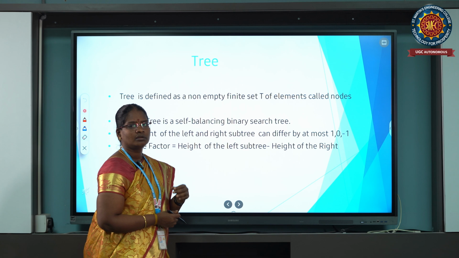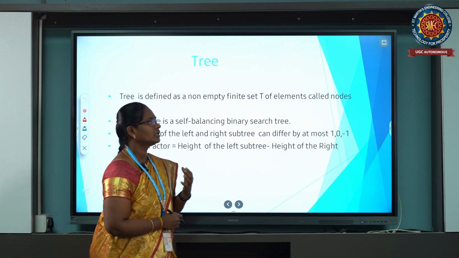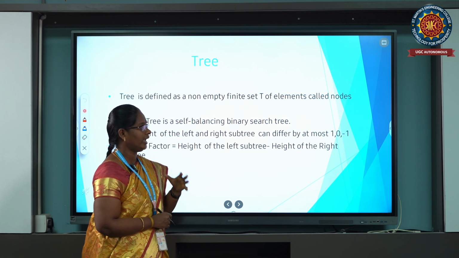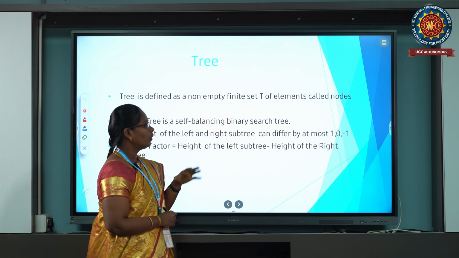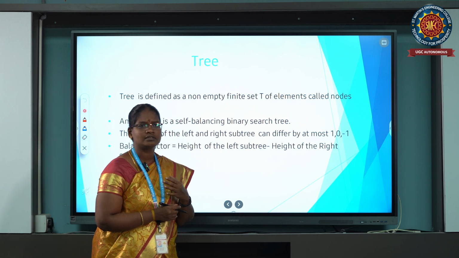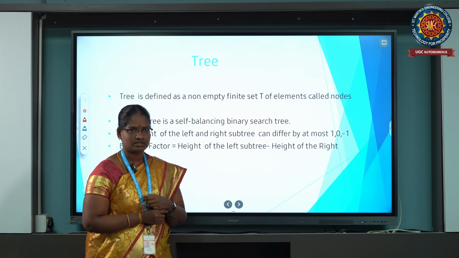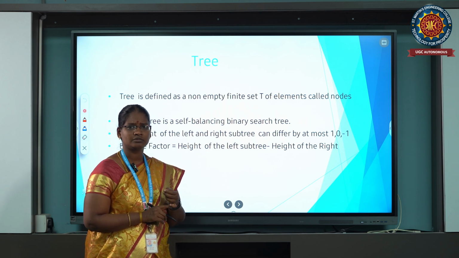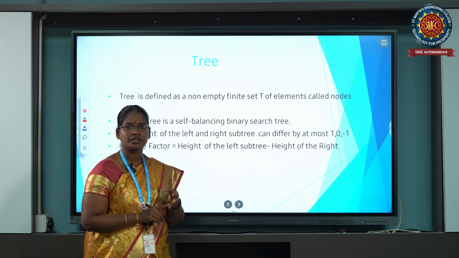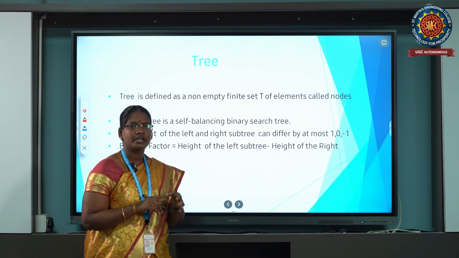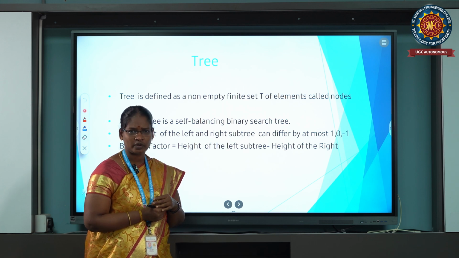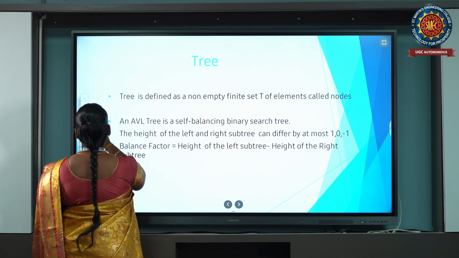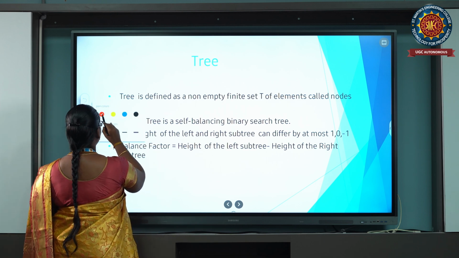Next is the tree. What is a tree? A tree is nothing but a non-empty finite set of elements called nodes. There are so many types of trees: binary tree, binary search tree, AVL tree, splay tree, red-black tree, and many more. Now we are going to discuss the AVL tree.